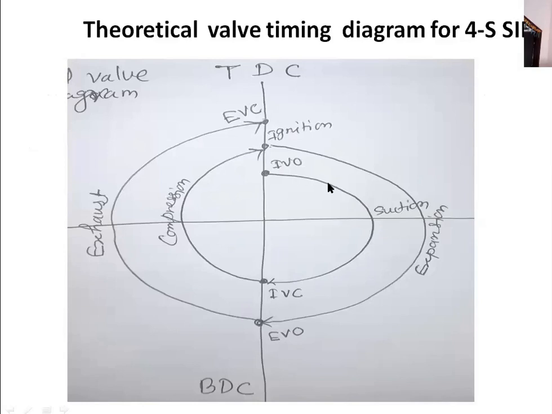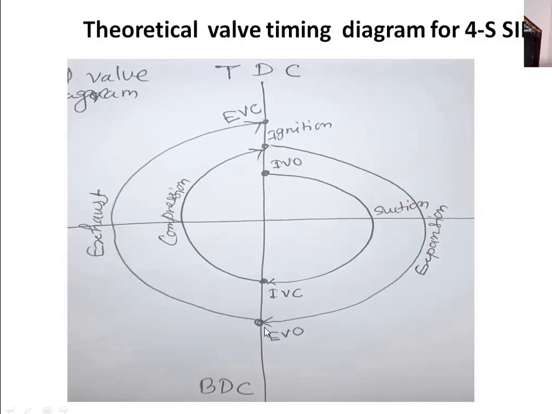This diagram shows the theoretical valve timing diagram for a 4-stroke SI engine. As it is very clear, this is the position of top dead center and this one is bottom dead center. Here, inlet valve opens at TDC and it closes at BDC.